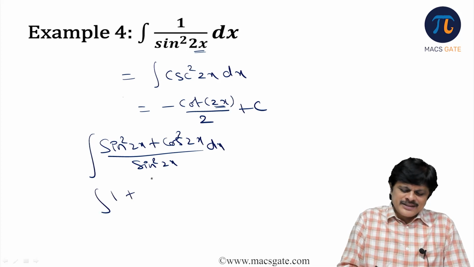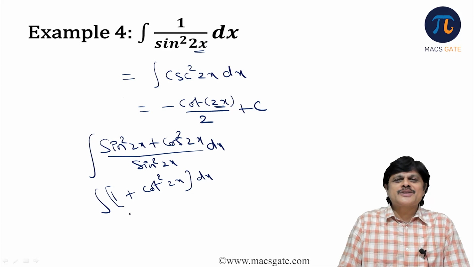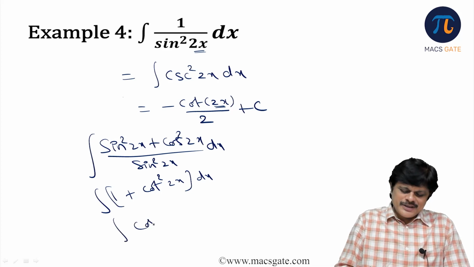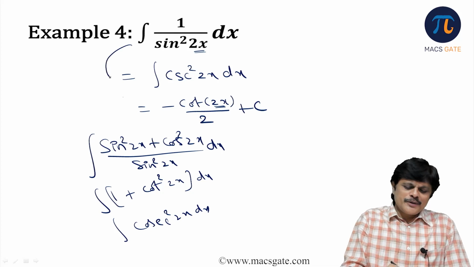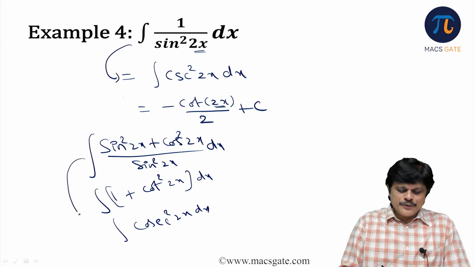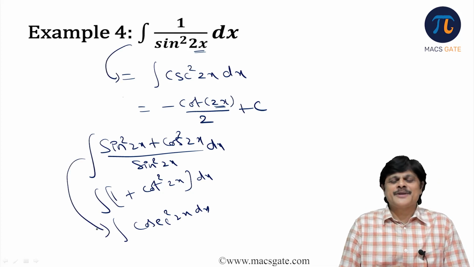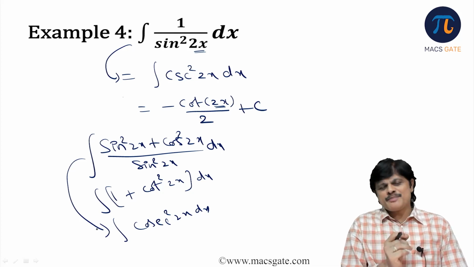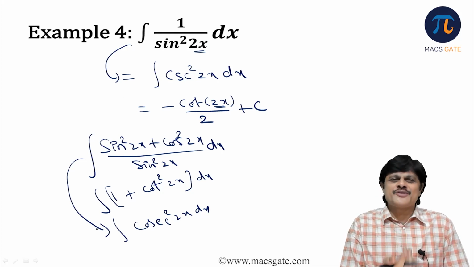It is 1 plus cot square 2x. 1 plus cot square is cosecant square 2x. So for this step you use 2-3 steps. See, by making some proper observations we can get solutions faster.